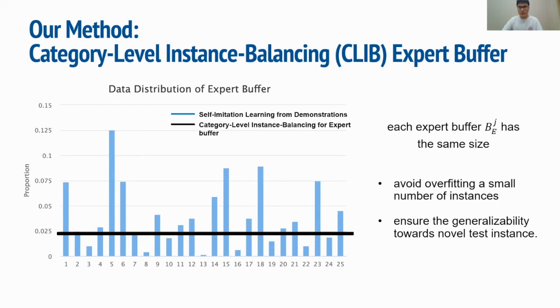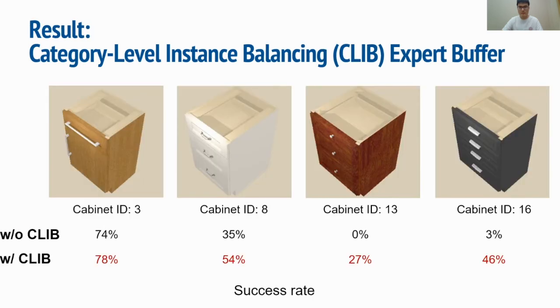Although simple, this design is essential to avoid overfitting a small number of instances and thus ensure the generalizability towards novel test instances. This picture shows success rate comparison of some varied instances before and after using our CLIP expert buffer. In the open cabinet drawer task, the handles of cabinets have many variations, and some handles, for example, the nail-shaped, are hard to open.